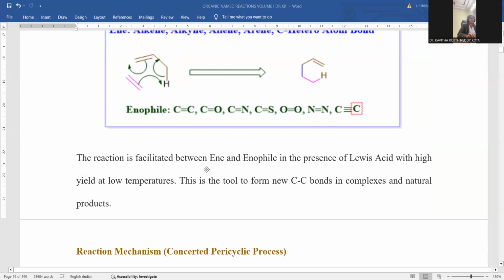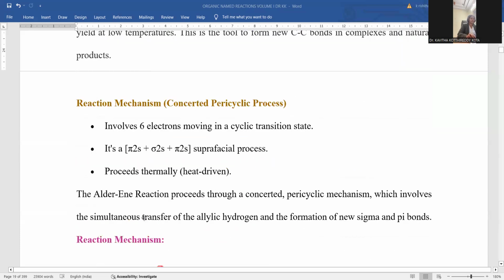The reaction is facilitated between the ene and the enophile. Ene means alkene; the enophile is the allylic hydrogen containing compound. These two are to be added in the presence of a Lewis acid. The Lewis acid speeds up the rate of the reaction. High yield will be accomplished if we are using a catalyst. Low temperatures are sufficient. It is a tool to form a new carbon-carbon bond, which is a very important factor. A new linkage is obtained between the two carbon atoms, so that complex molecules can be achieved, or else natural products will be generated. Right? Reaction mechanism.